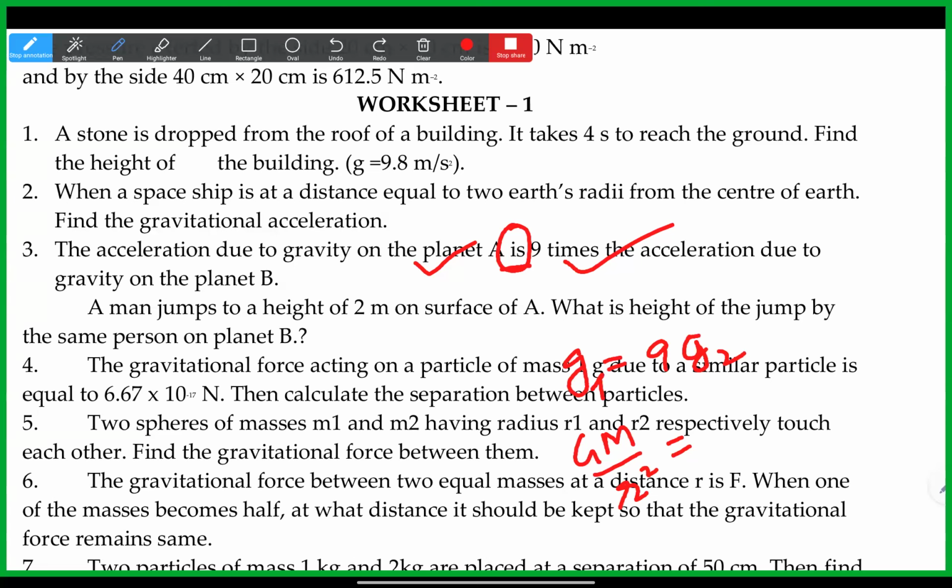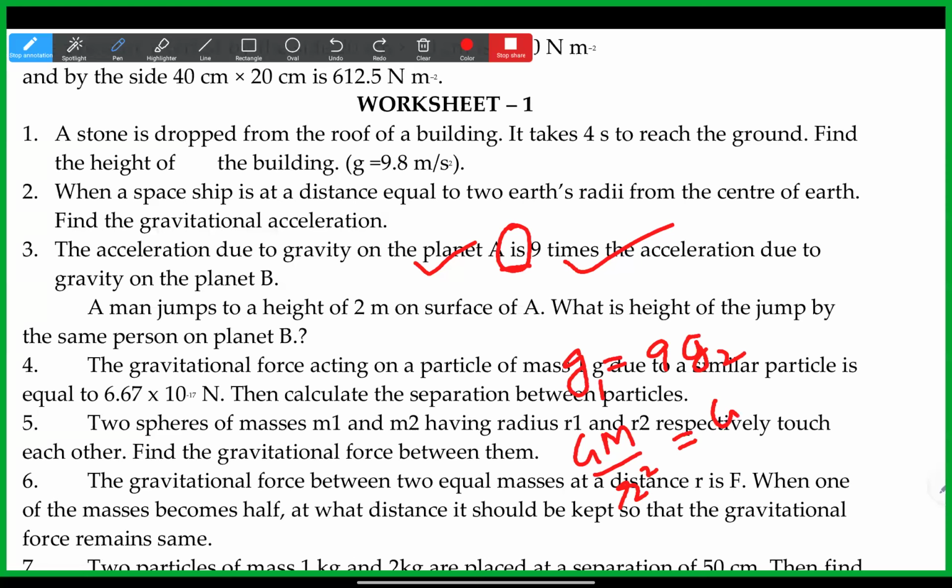Yes, Pranavi, that is also better. If you take that as x, this is 9x like that. Okay, so G1 is equal to 9G2. Let us take this as GM by R square.